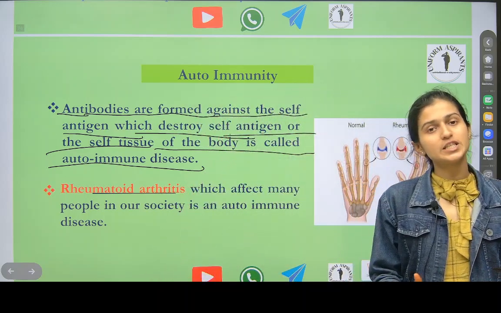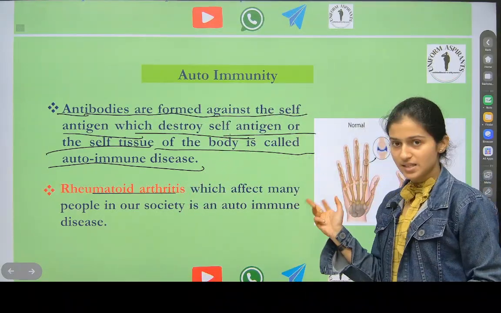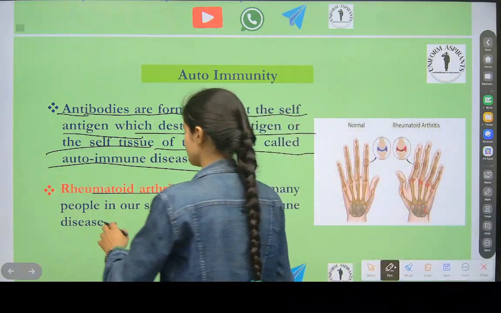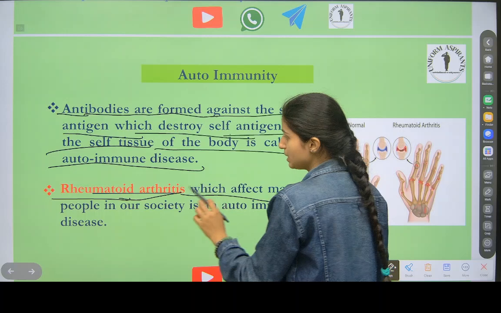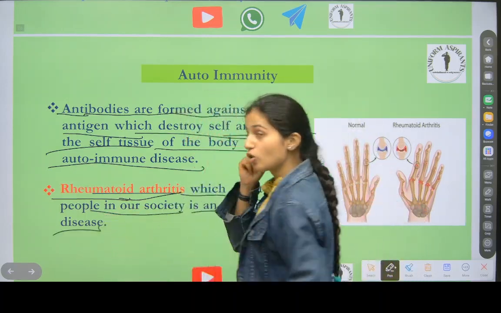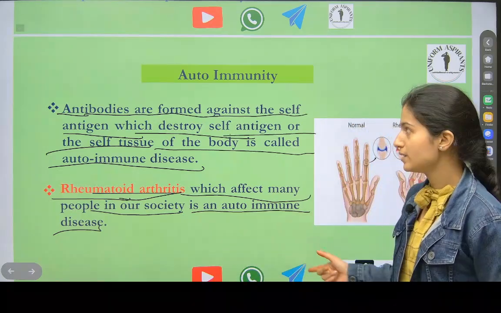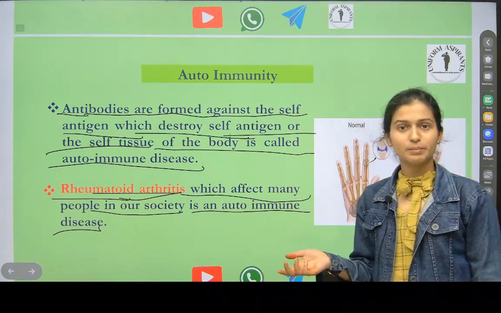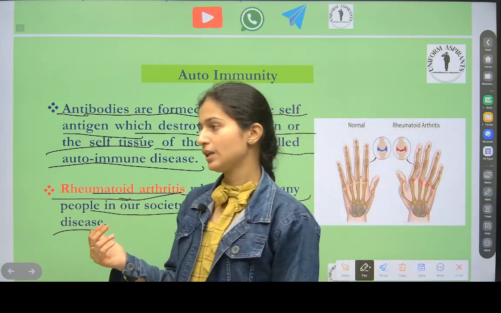Because of that, we see old people saying that their joints are paining. This is the reason behind that. Rheumatoid arthritis, which affects many people in our society, is an autoimmune disease. There are many people in our society who are getting affected by this disease. You understood what is meant by autoimmunity? Yes or no? Autoimmunity. Okay.